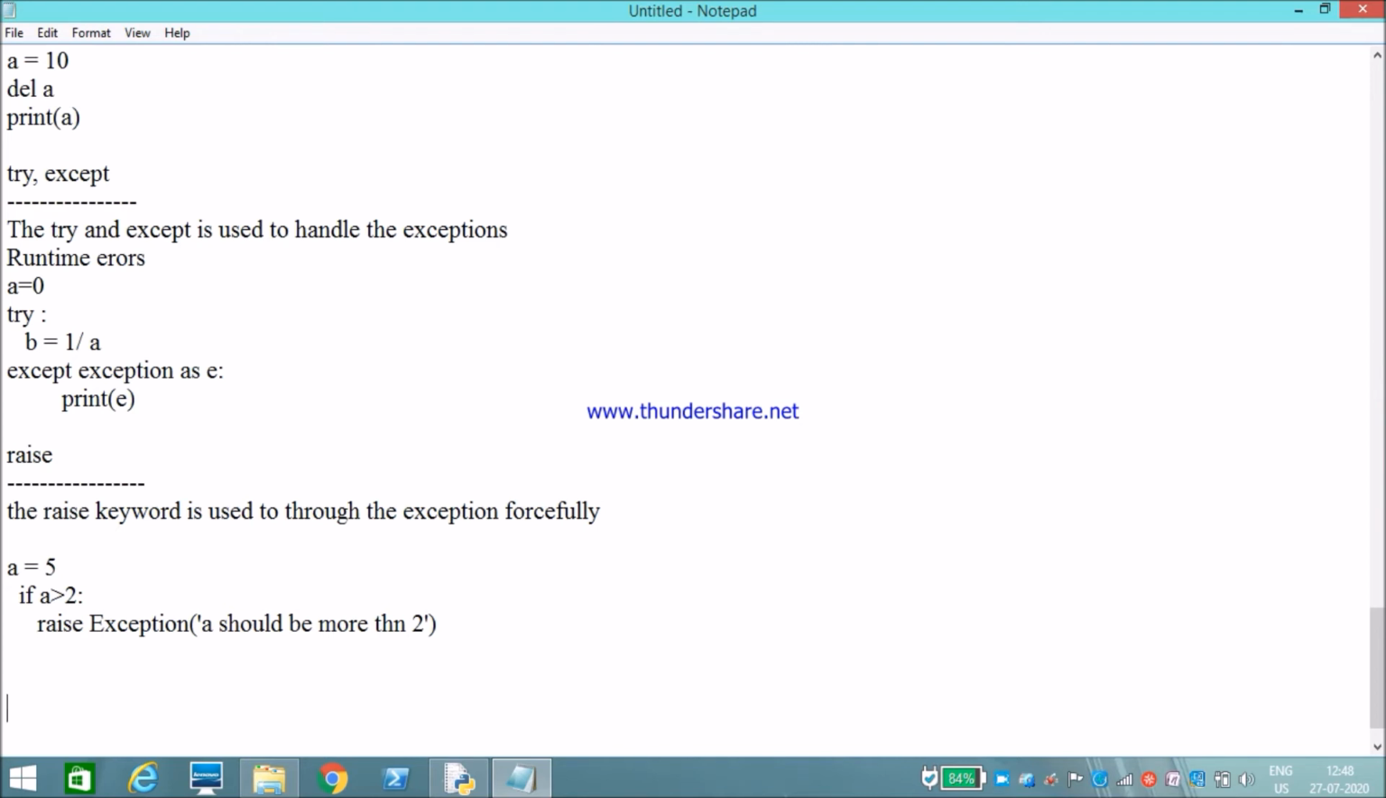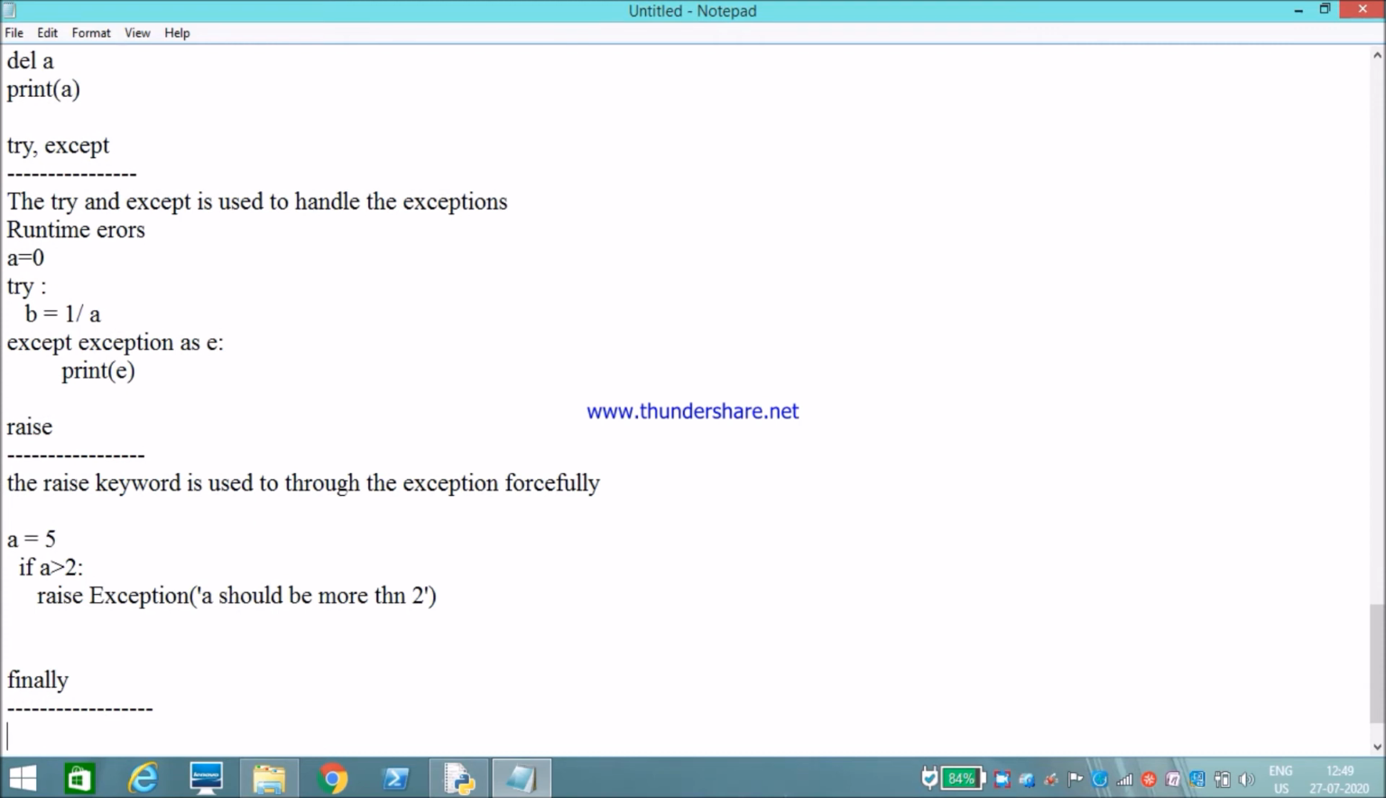Okay, my next keyword, another one in exception handling, is finally. The finally keyword is used when we need to execute some statement in our program whether the try and catch blocks run or not. Then we can keep those statements inside the finally block, so that it will execute whether the try or catch block runs or not.